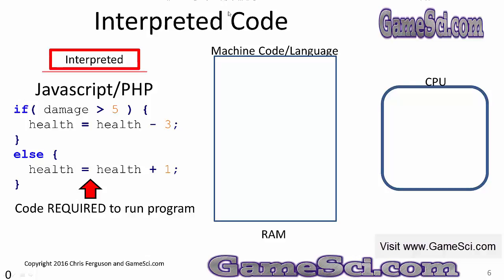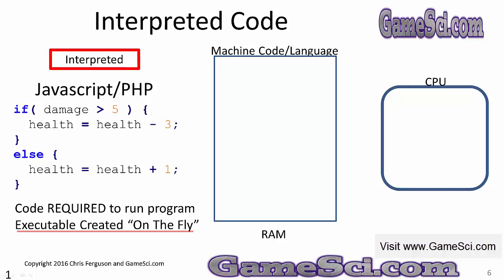So here is an example of JavaScript. You can see that languages are pretty consistent across. An if-else statement is going to look like an if-else statement in many different languages. The code is required in order to run an interpreted language. You've got to have this source code in order to run the program.